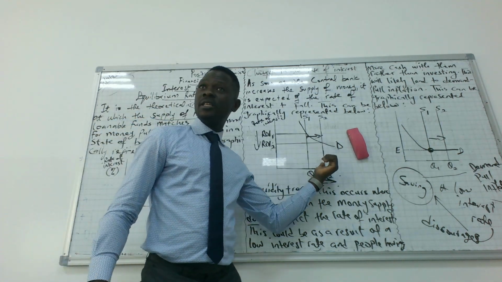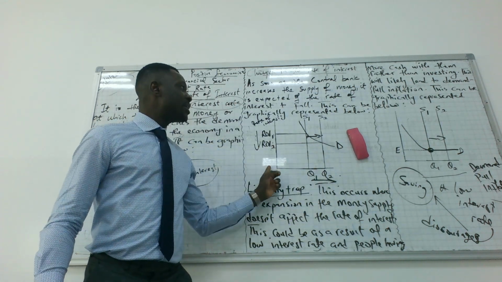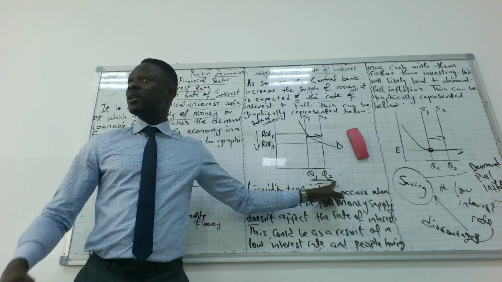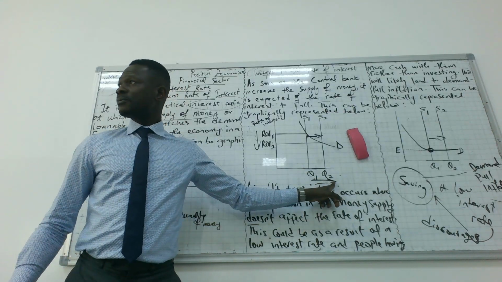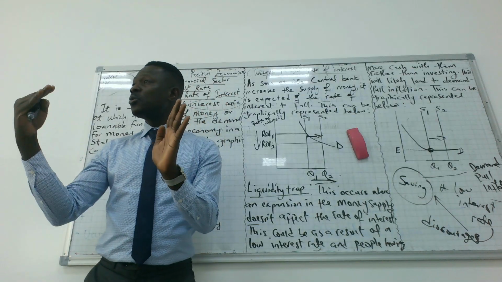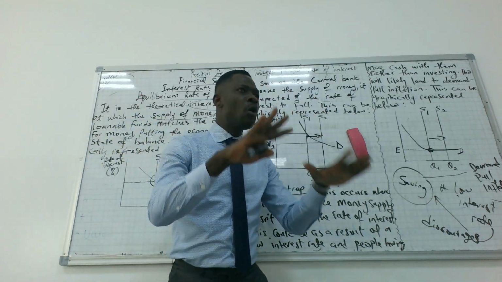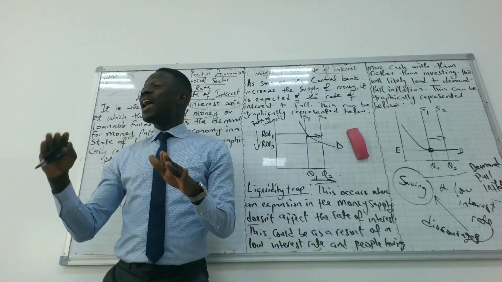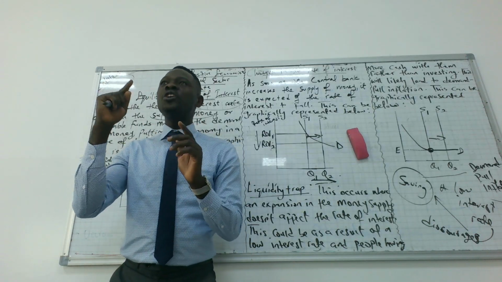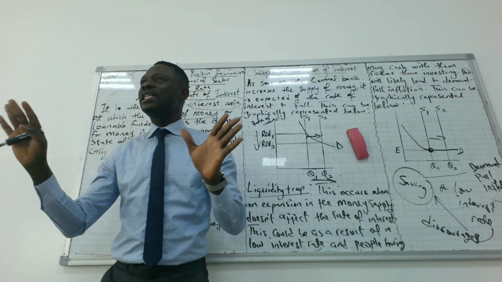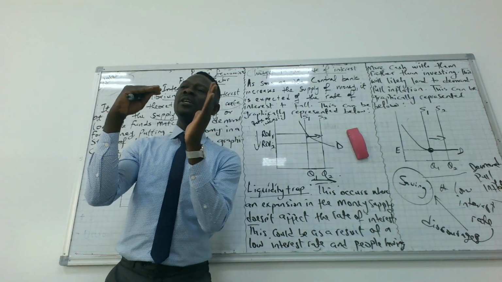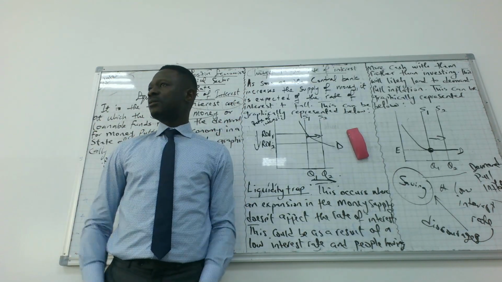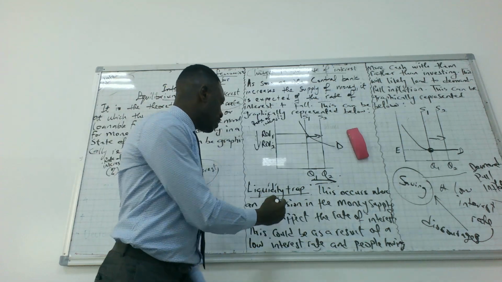But at this point, there's a fall in the interest rate based on the fact that the money supply has increased, the quantity of money available in the economy has also increased. But in a situation where we have a low interest rate, like the economy is running on a low interest rate, an increase in the supply of money would not reduce the interest rate anymore. It would affect the price of goods and services because demand within the economy would have increased. And that would bring about liquidity trap.